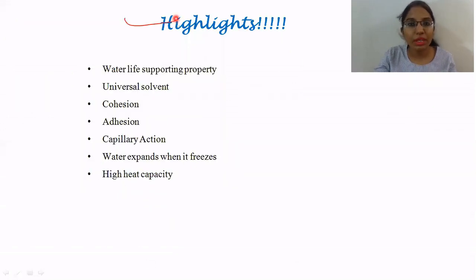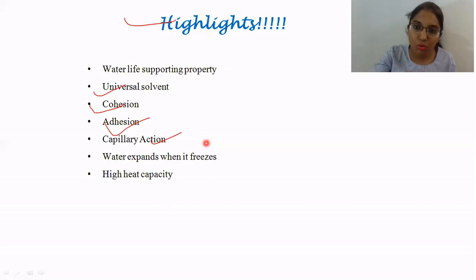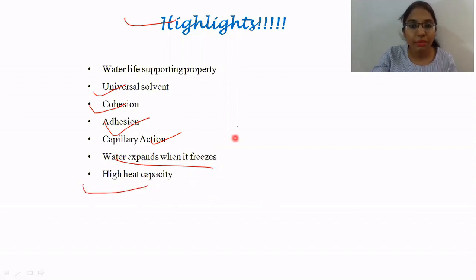Now let's have a quick highlight of what we have learned regarding water's life-supporting properties. It is the universal solvent. It has the cohesive property; co means together, where the water molecules stick to one another. Adhesive means sticking to another surface, for example, water molecules sticking to a mirror or glass. Capillary action: in plants, transpiration is taking place, and water is moved from the roots to the leaves or different parts of the plant. Water expands when it freezes, and it has a high heat capacity.